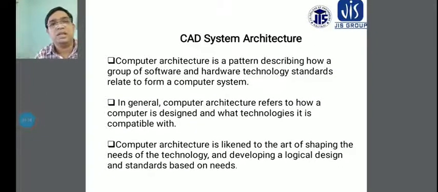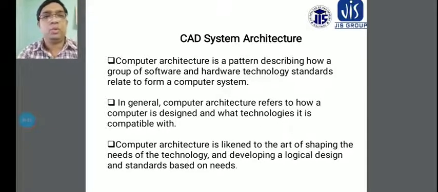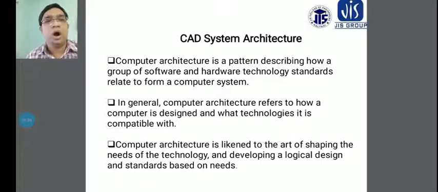Computer architecture is a pattern describing how a group of software and hardware technology standards are related to form a computer system, which also applies to the CAD system. In general, computer architecture refers to how a computer is designed and what technologies it is compatible with. It is linked to the art of shaping to the needs of the technology and developing a logical design and standards based on needs according to this system.